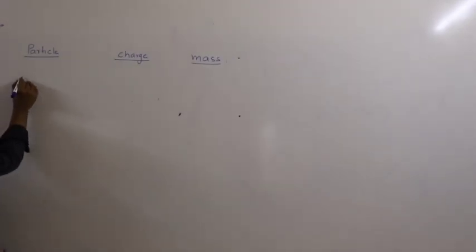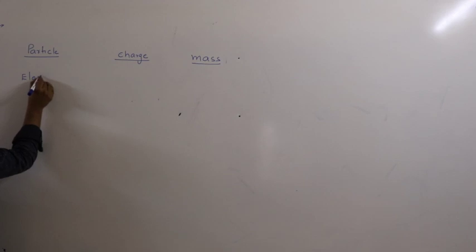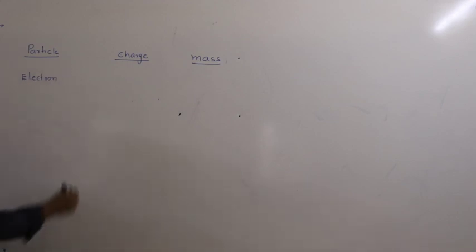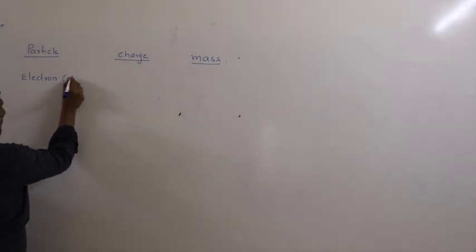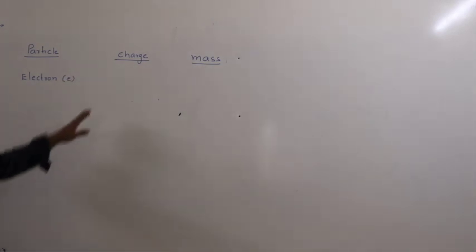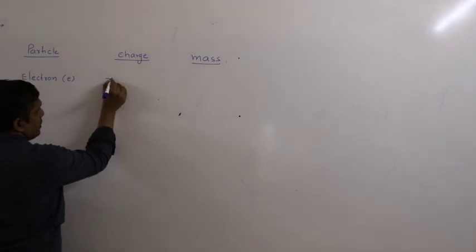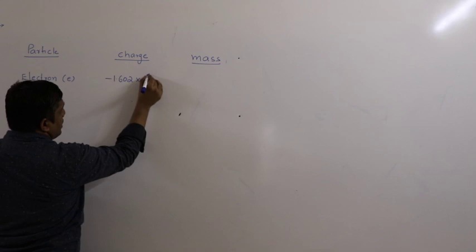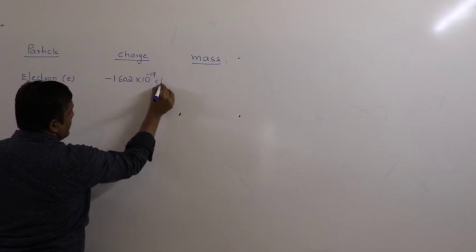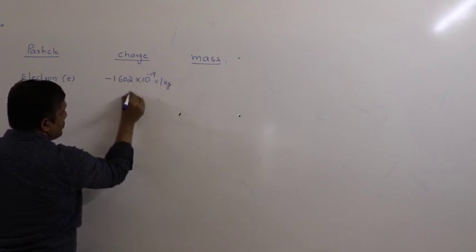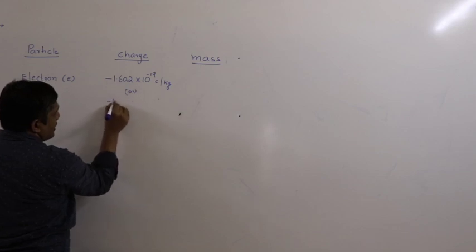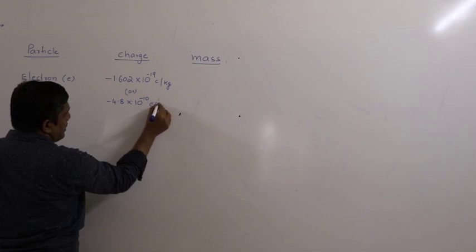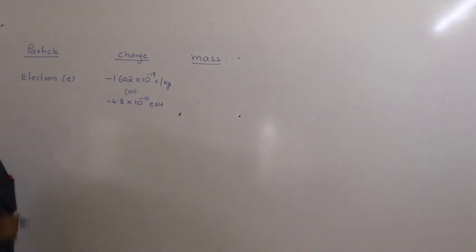So the first one is electron. Electron is represented with symbol e. Coming to the charge, already we have studied. In SI units, minus 1.602 into 10 power minus 19 coulombs, or in electrostatic units, minus 4.8 into 10 power minus 10 ESU, electrostatic units.